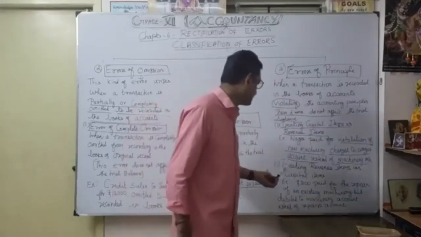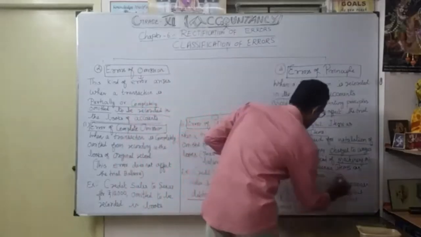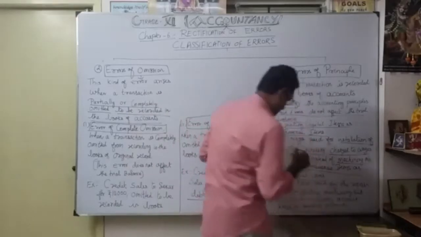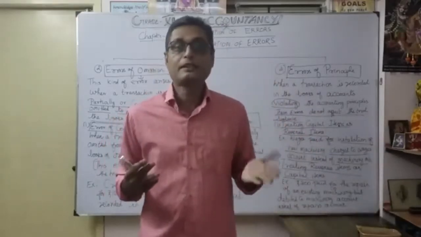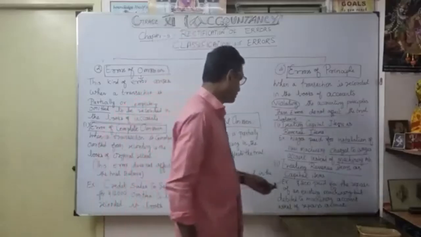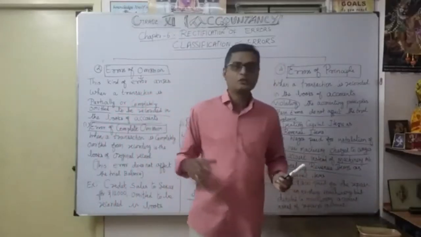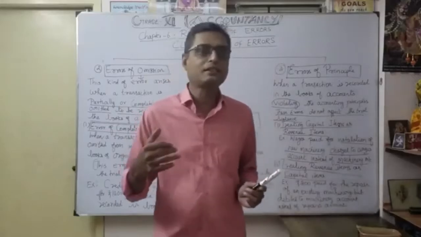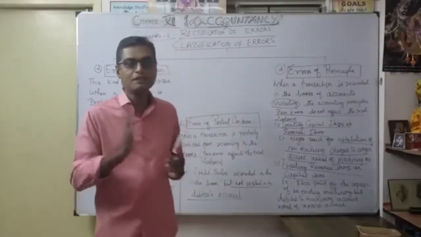The second one: treating a revenue item as a capital item. How? What happened here? You want to consider it as a revenue item, but they wrongly consider it a capital item. For example, 200 paid for the repair of an existing machinery. We want to spend some money to repair the machinery to keep it in working condition.